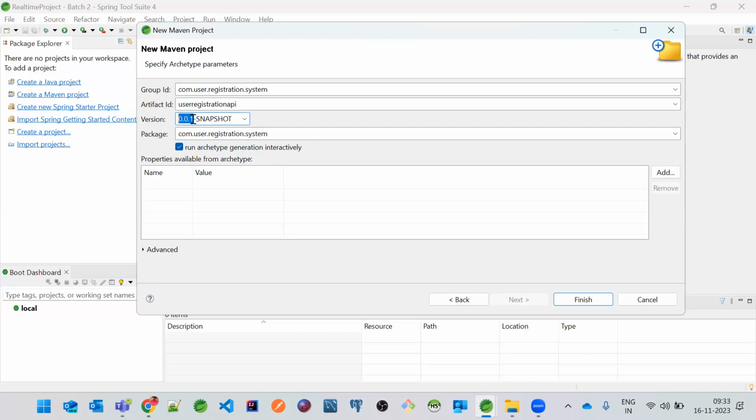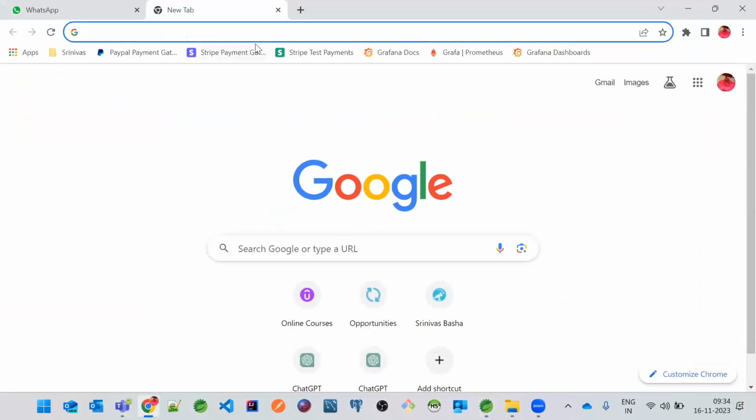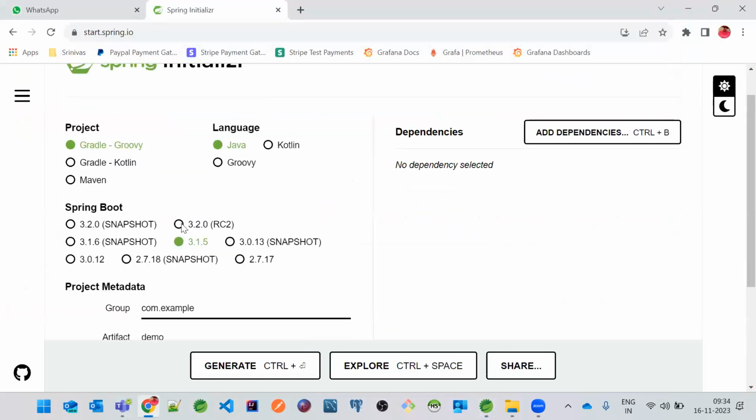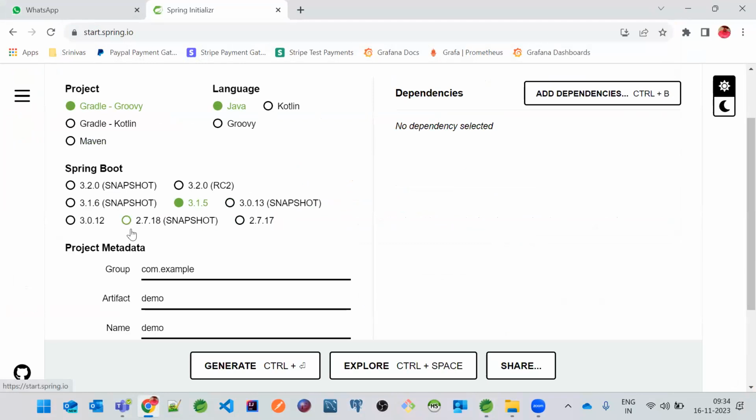And anyone knows about snapshots and releases? So right now, whatever the dependencies that we have seen, every version is a release tag. It doesn't have snapshot. So snapshot means the project is still under development and has not been tested thoroughly. It has not been released yet completely. And if you just go and see the recent version of Spring Boot, here you have 3.0.13 snapshot. That means this project is not released yet. It is just released for testing purposes.